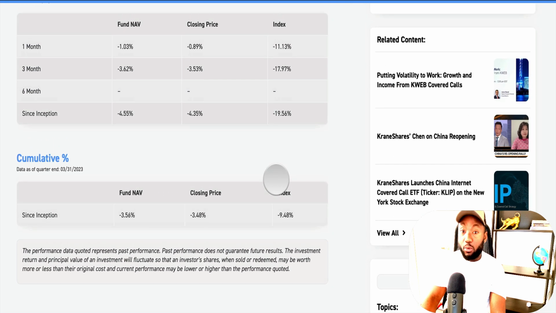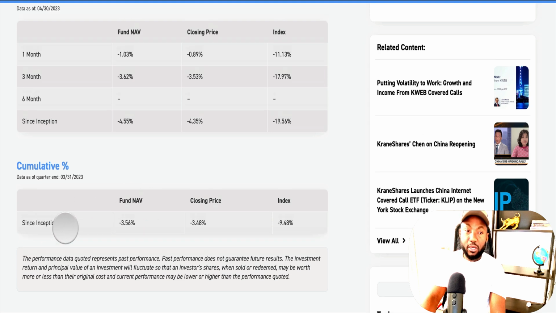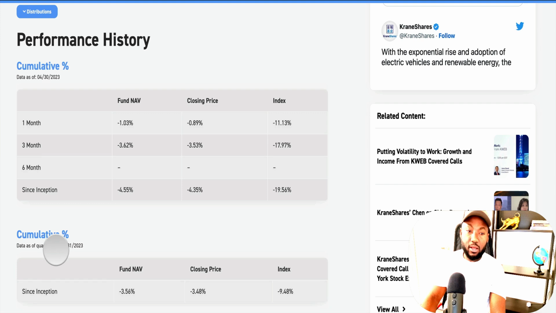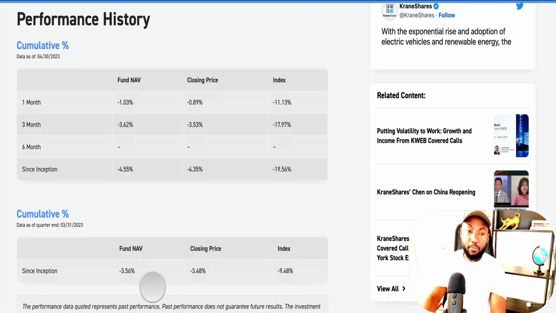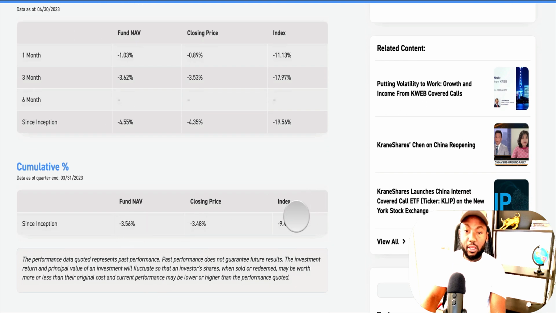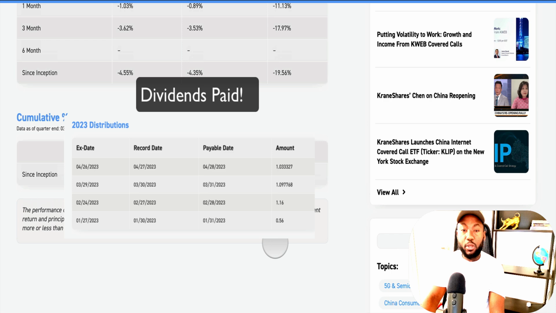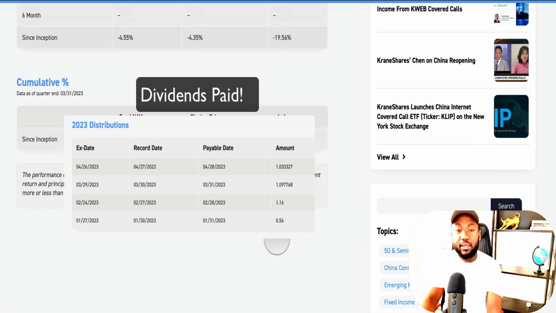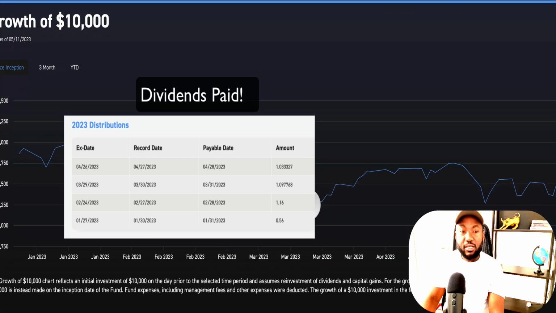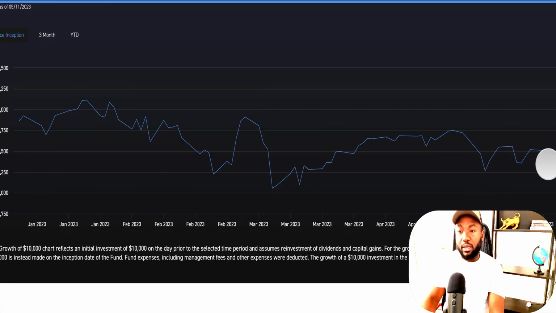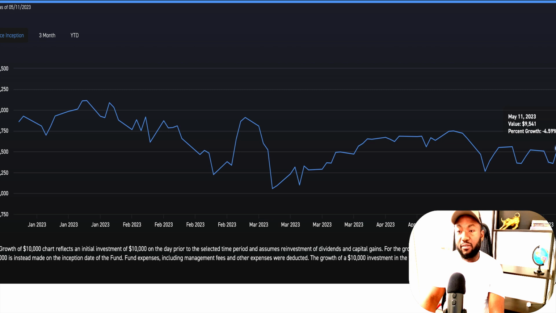Which is pretty much KWEB. If you invest in KWEB, you'd be 19% down. We look at the since inception cumulative data as of quarter end. That was March, this is April. We look at March, it was 3% and the index was 9%. So in general, because of those dividends, your performance will be better than the index itself. We look at $10,000 invested since inception in January, you would be at 9,541. So you would have lost about $460.